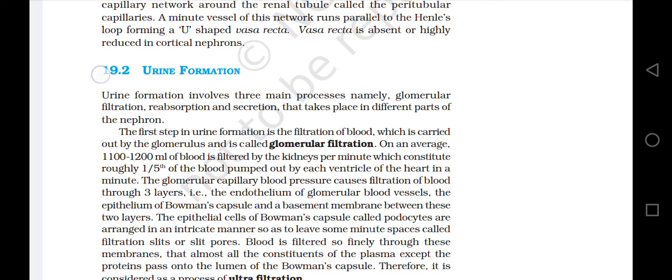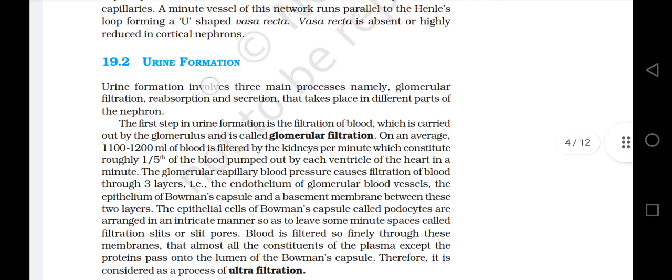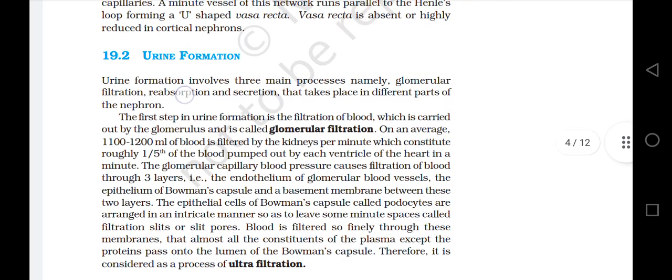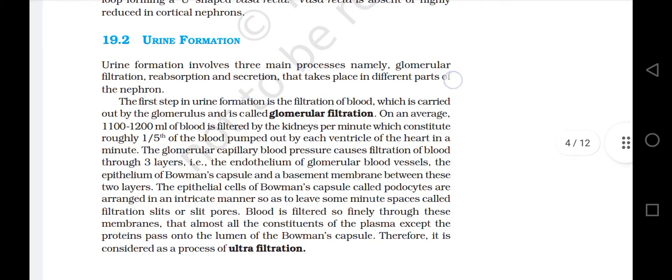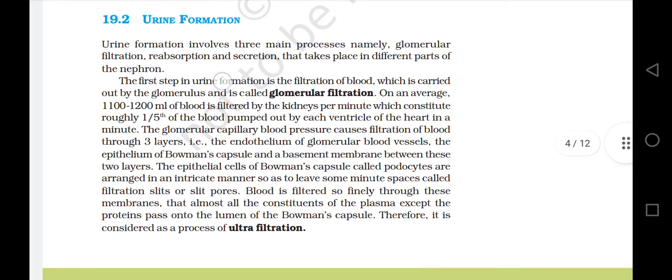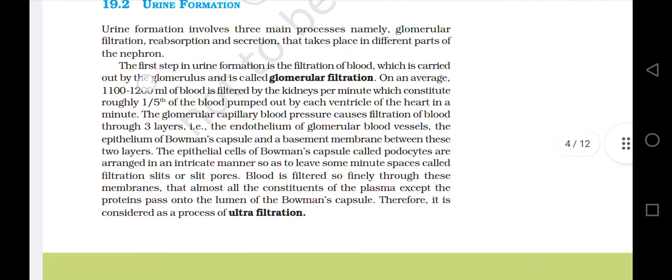19.2 Urine formation. Urine formation involves three main processes, namely glomerular filtration, reabsorption, and secretion, that take place in different parts of the nephron. The first step in urine formation is the filtration of blood, which is carried out by the glomerulus and is called glomerular filtration.